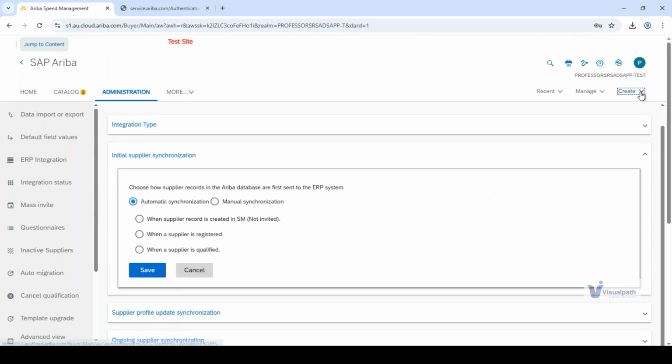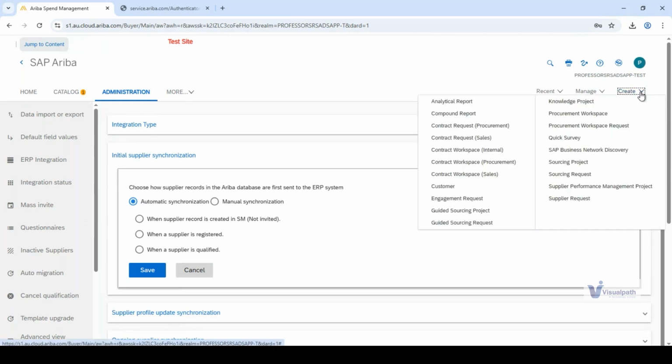supplier is created. So create supplier is an option. You create a supplier request here, option create, and then supplier request. And then from here, you can create a new supplier of your type. So let's say the name of the supplier is Mahendra Wagh Steel and steel products. So I will create a supplier by the name Mahendra Wagh Steels or infrastructure.